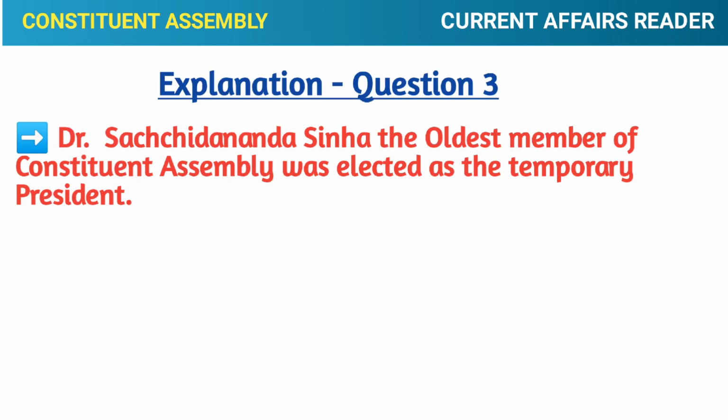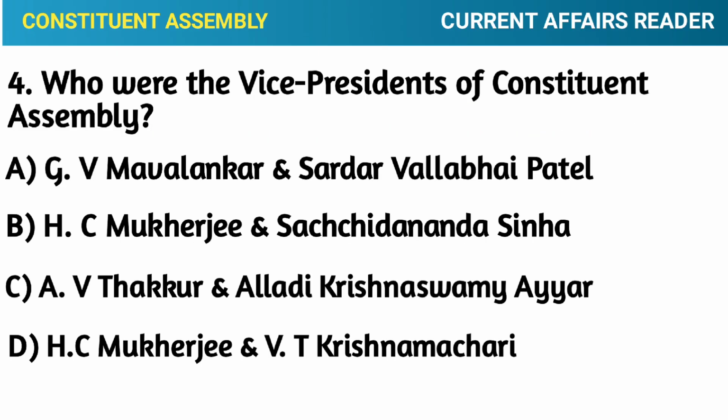Explanation. Dr. Sachidananda Sinha, the oldest member of the Constituent Assembly, was elected as the temporary president. Question number 4. Who were the vice presidents of the Constituent Assembly? Option A, G. B. Mavalankar and Sardar Vallabhbhai Patel. Option B, H. C. Mukherjee and Sachidananda Sinha. Option C, A. B. Thakur and Aladi Krishnaswamy Iyer.